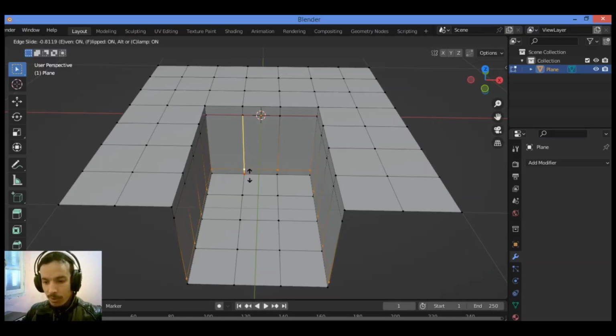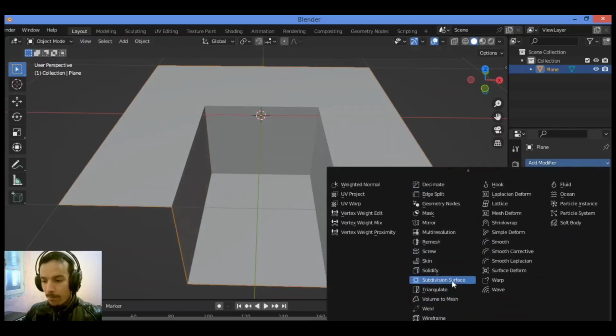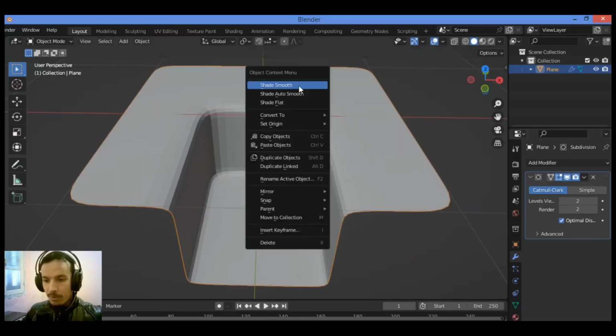Just like this, drag it close to this area over here. Tap into object mode, add a subdivision surface modifier, shade smooth,